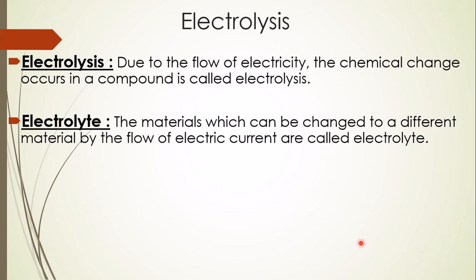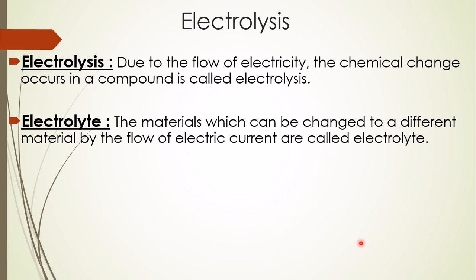Here, electrolyte. What is an electrolyte? Here, two terms come, that is electrolyte and non-electrolyte. What is an electrolyte? The materials which can be changed to a different material by the flow of electric current are called electrolytes.